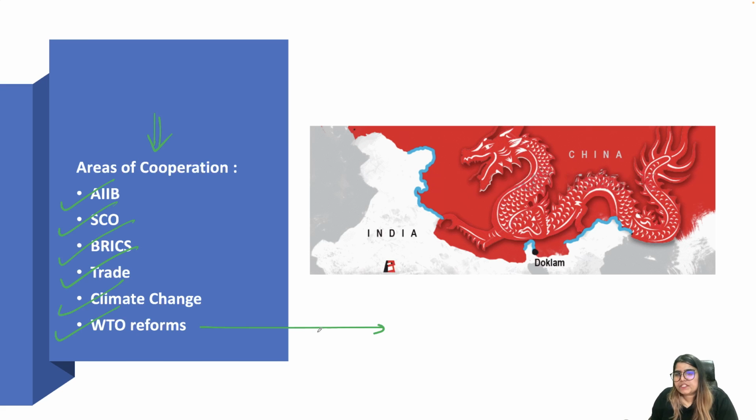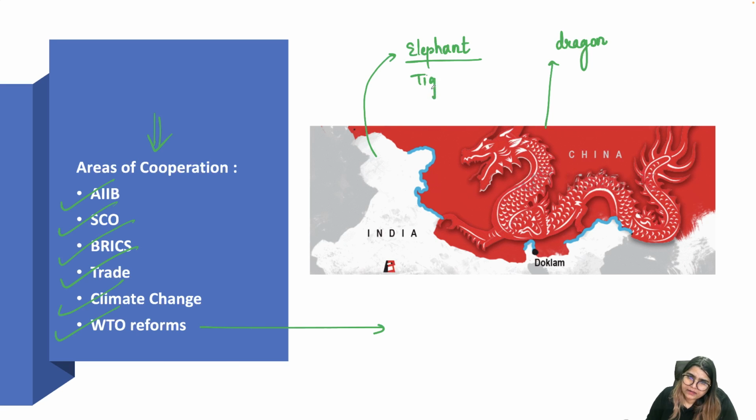Okay? So, China is referred to as a dragon, and India is sometimes referred to as an elephant. You may also find the mention of India as a tiger, okay? But most of the time the Indian elephant is mentioned and the Chinese dragon is mentioned.